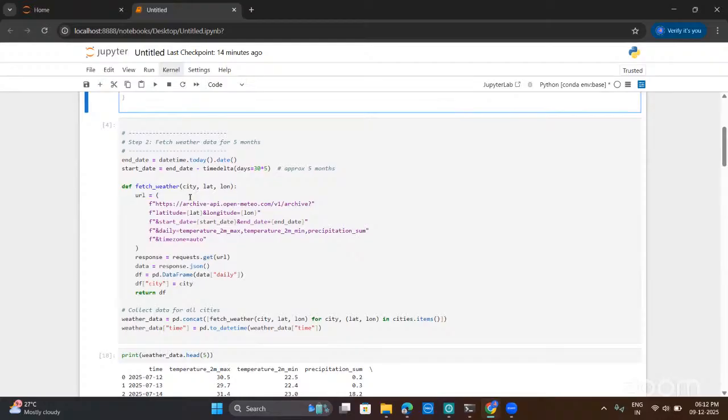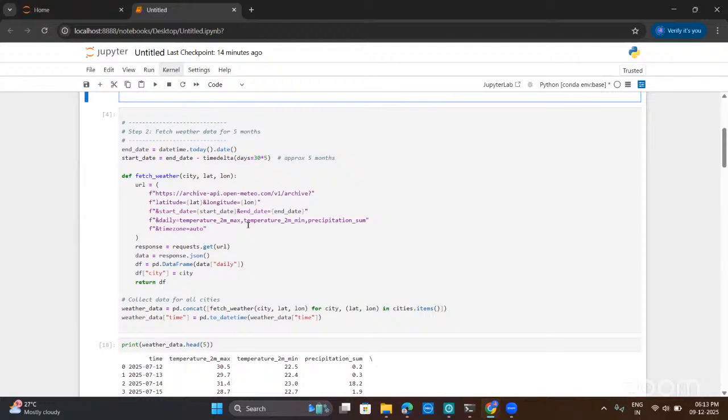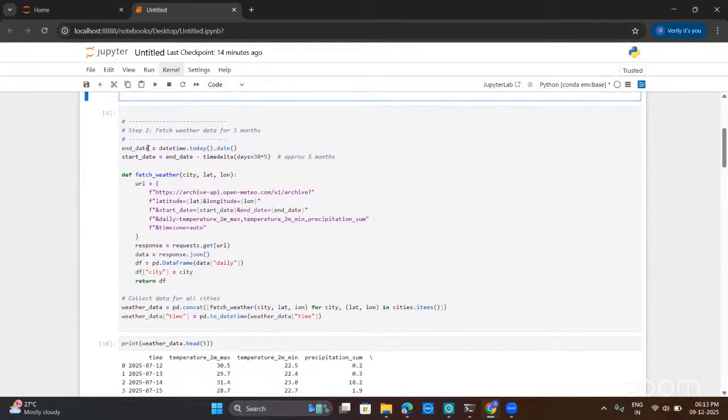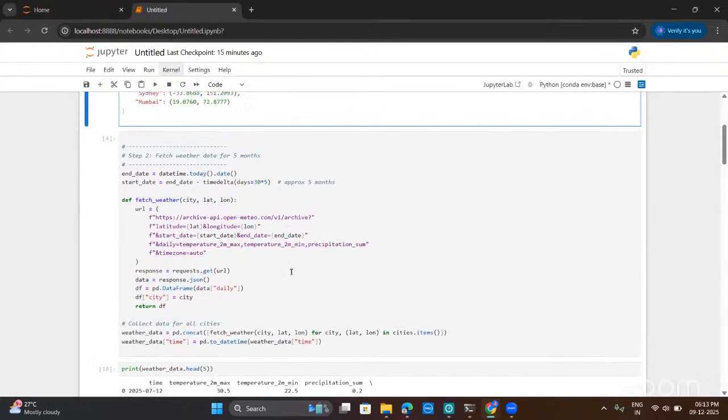At the end date I mentioned today, and the start date is the past 5 months. So using this I can get the last 5 months of weather data from Open-Meteo.